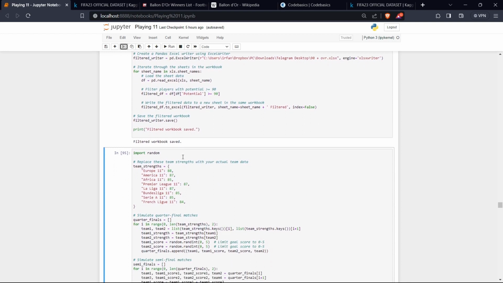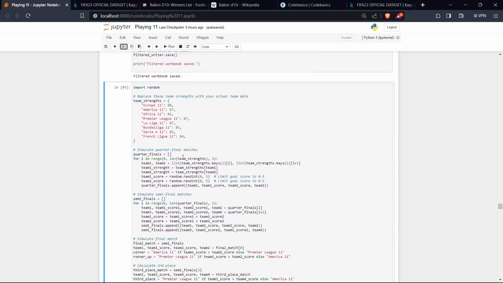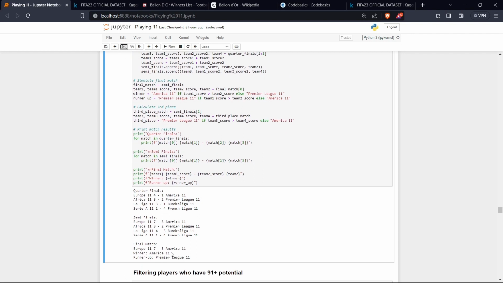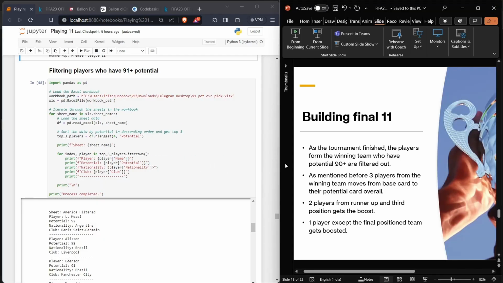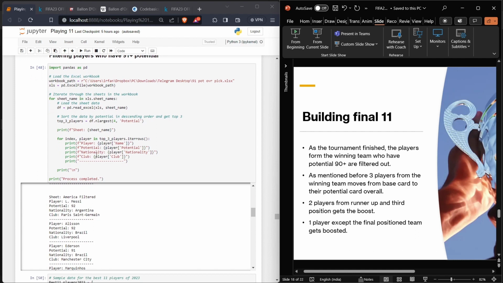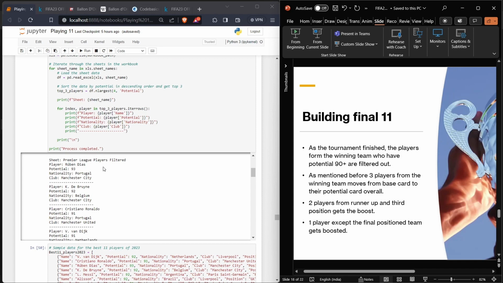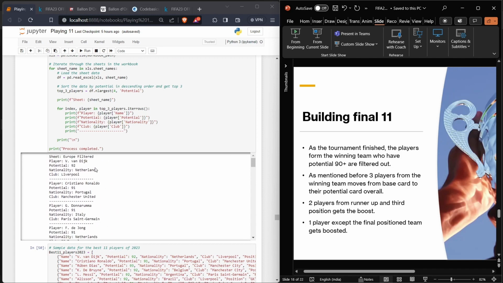Now we simulate the match between all the 8 teams. Our code determines the winner and runner-up, and we can see the winner is America 11 and the runner-up is Premier League 11, with the third position going to Europe 11. As the tournament finishes, the players from the winning team who have 90 plus potential are filtered out, which means we are filtering 90 plus potential. So for America, Africa, Europe, and other teams, the 90 plus potential players are listed here.